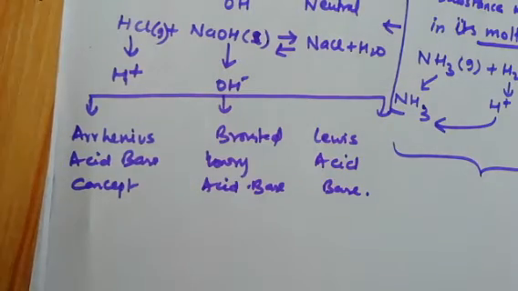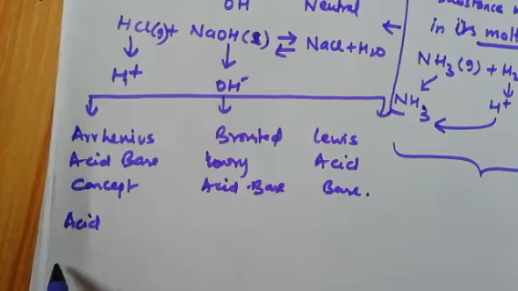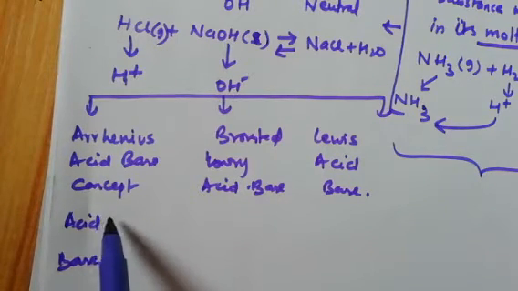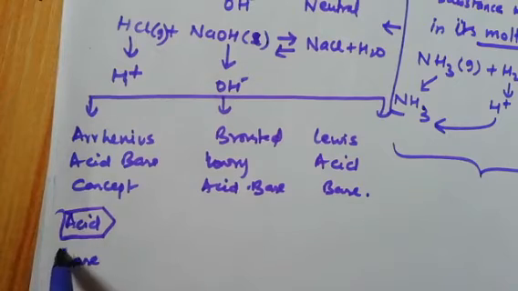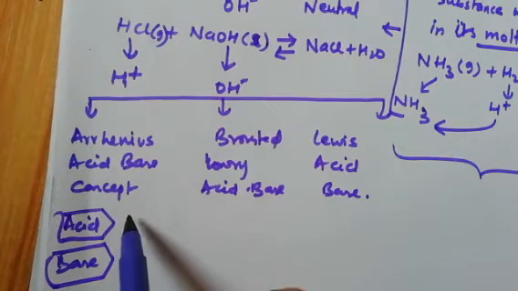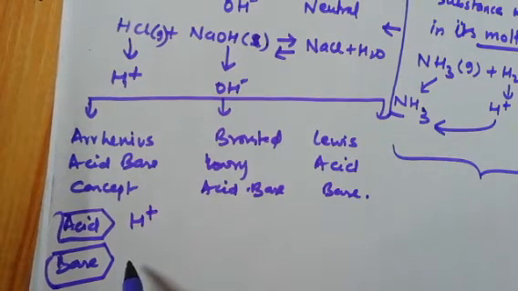So you understood those. Once again, according to Arrhenius, what is acid and what is base? Acids are those which produce H positive. Bases are those which give OH negative.